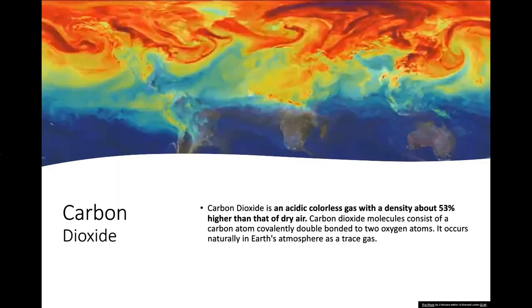Carbon dioxide. Carbon dioxide is an acidic, colorless gas with a density about 53% higher than that of dry air. Carbon dioxide molecules consist of a carbon atom covalently double bonded to two oxygen atoms. It occurs naturally in Earth's atmosphere as a trace gas.